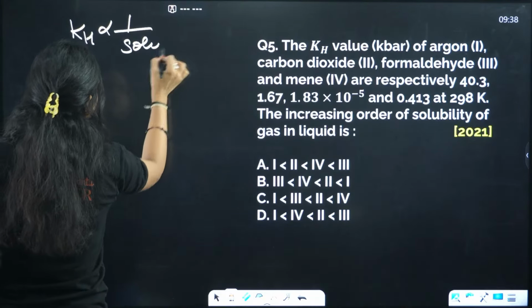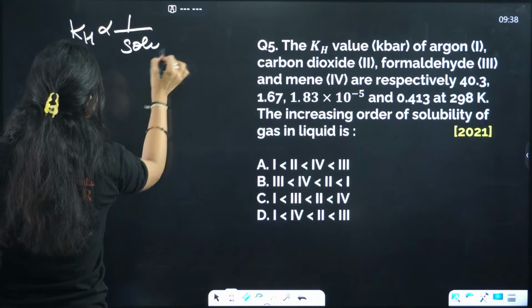Yep, all of you answered A. The correct option is A. When you want to liquefy a gas, the criteria is you increase the pressure and you decrease the temperature, right? Same is for this solubility.